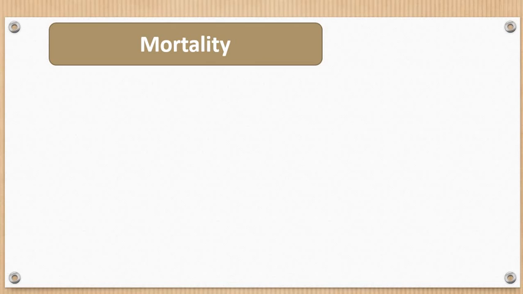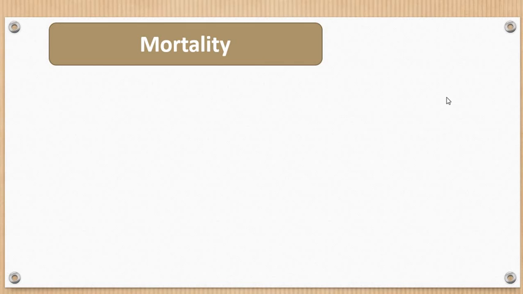So ultimately, mortality is nothing but the death rate. So death is the only reason which is able to decline the population, right? And natality is what? Birth rate, which is able to increase the population, right? So mortality can be defined as the rate of death in a particular population per unit time, which is a negative factor for the population growth, right?